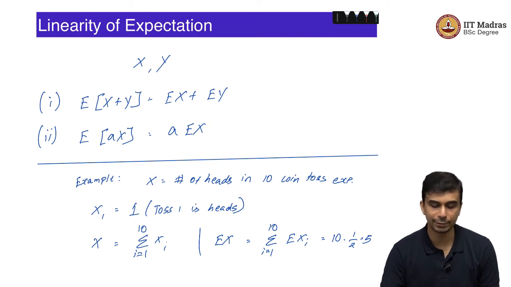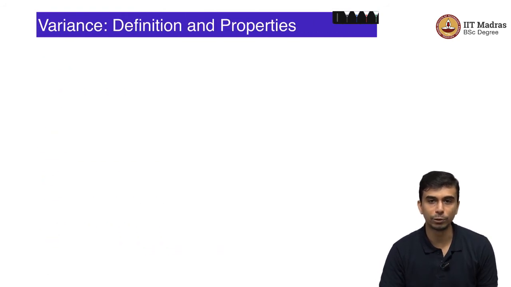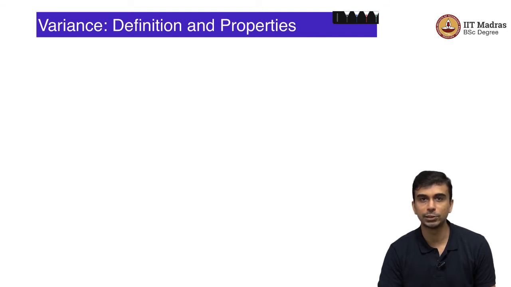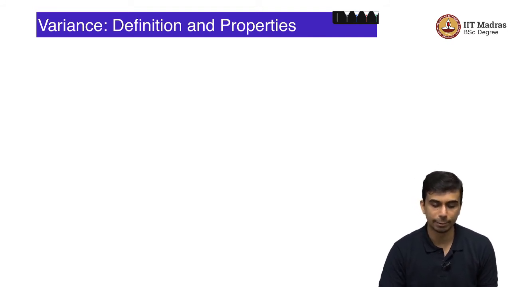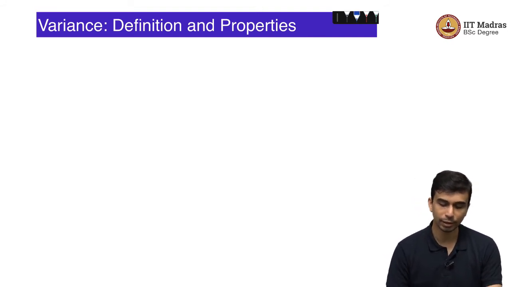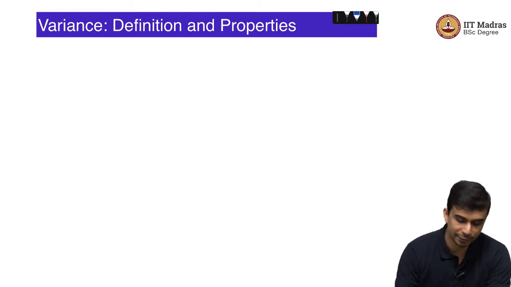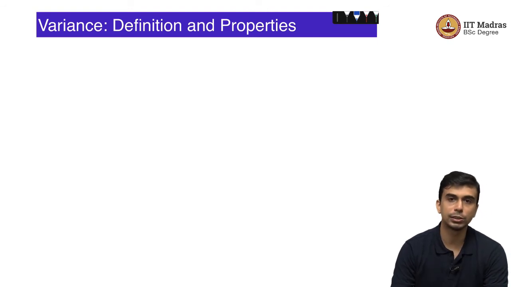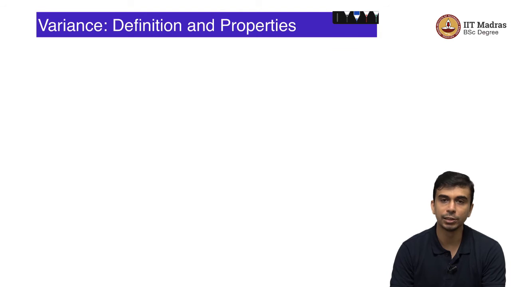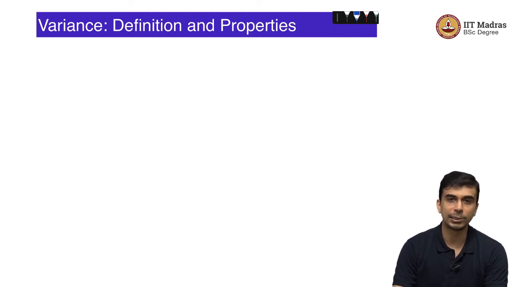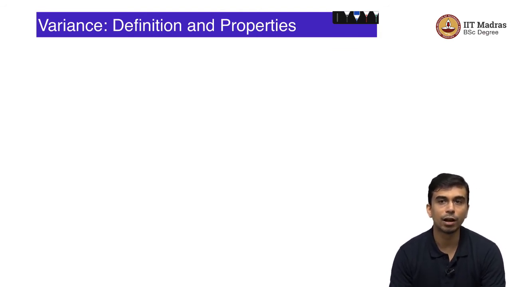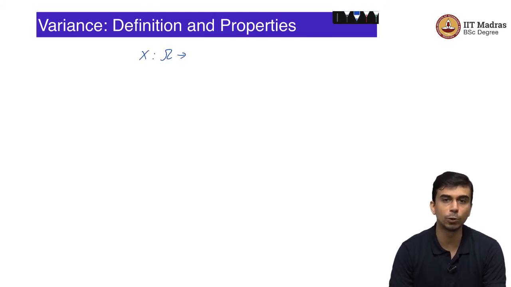So, this linearity of expectation is a pretty powerful tool that you will use often for computing expectations of more complicated random variables. Okay. So, now we will move to another property of a random variable, which is the variance. The variance also just depends on the probability mass function in the same way that expectation does. Variance however is different from expectation in the sense that variance is a measure of how much the random variable spreads out.